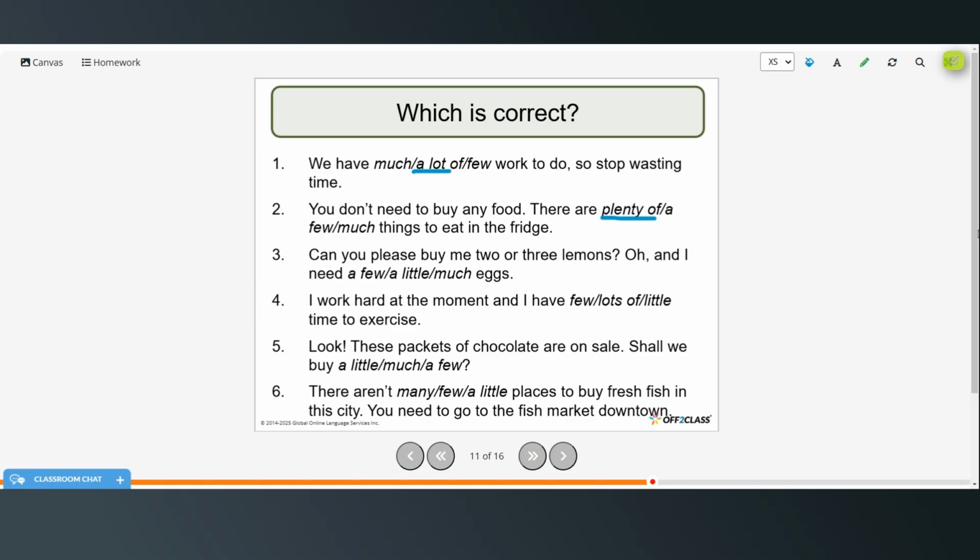Can you please buy me 2 or 3 lemons, and I need a few eggs. I work hard at the moment and I have little time to exercise. Look, these packets of chocolate are on sale. Shall we buy a few? There aren't many places to buy fresh fish in the city. You need to go to the fish market downtown.